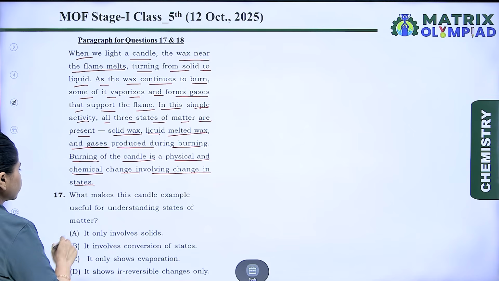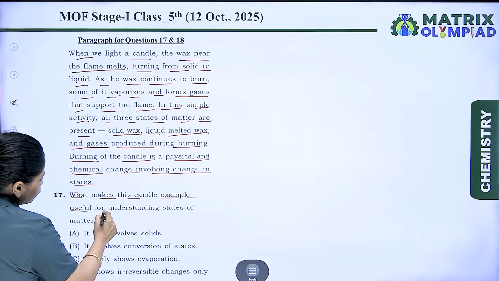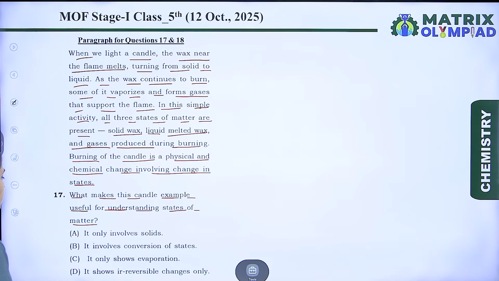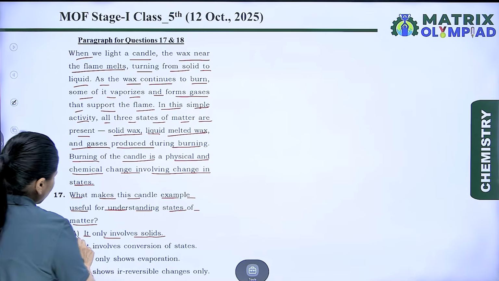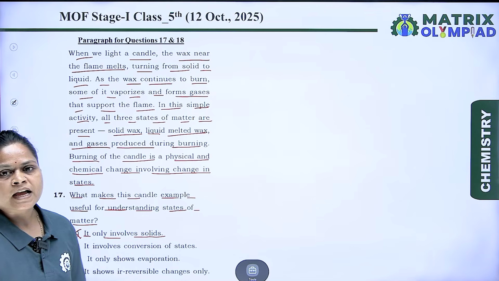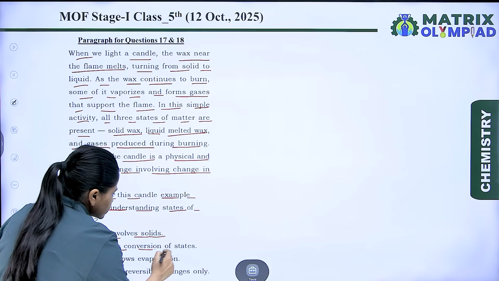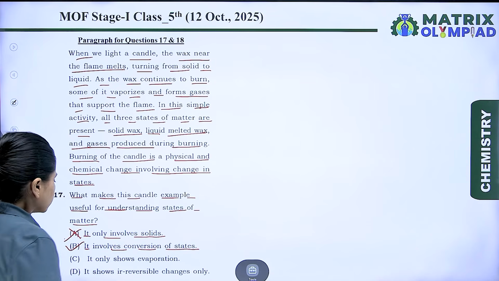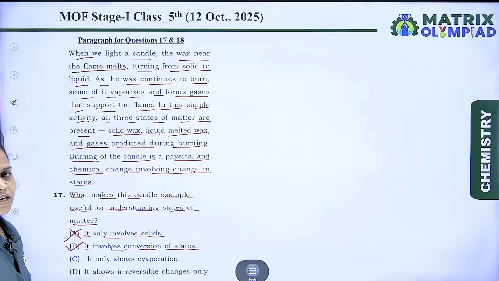Let's take question 17. What makes this candle example useful for understanding states of matter? Option A: it only involves solid. No, there are liquid and gaseous states also. Option B: it involves conversion of states. Yes, the whole activity involves conversion of states. So option B may be correct.